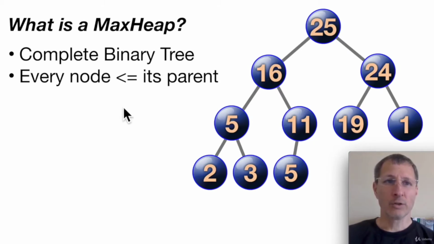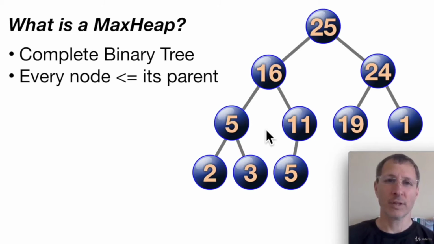So, the one condition of a max heap is that every node is less than or equal to its parent. That's the key. So you'll see that 25 is the parent of 16 and 24, right? 25 has a left child and a right child, and it's greater than or equal to both of those. And then 16 is greater than or equal to both of its left and right children, and so on. So every node in the tree has to be less than or equal to its parent, and every parent node has to be greater than or equal to the nodes below it. So that is the core condition of a max heap.